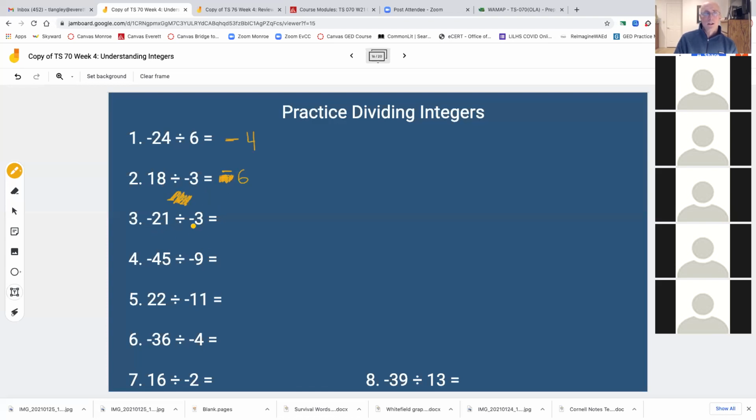Look at this next example, 21 and 3. I have the same signs, okay? If the rule holds true, then if I have the same signs, it's going to be a positive. Well, I know 3 goes into 21 7 times, okay?